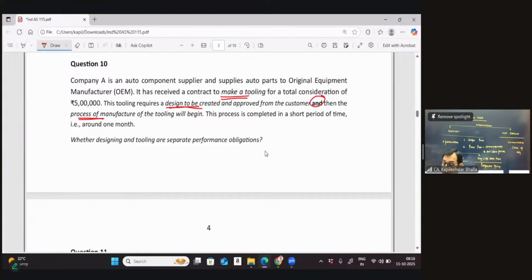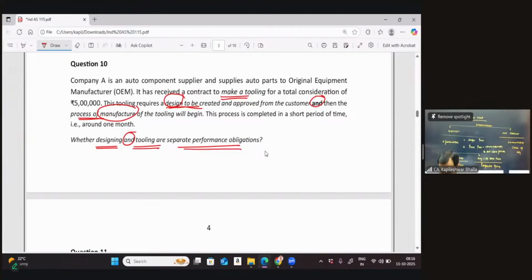One is in terms of manufacture, and the other is designing. So we can say one of the services to be provided is designing, and the other is the manufacture. This process is completed in a short period of time, around 1 month. So are we considering the designing and the tooling as separate performance obligations or not?